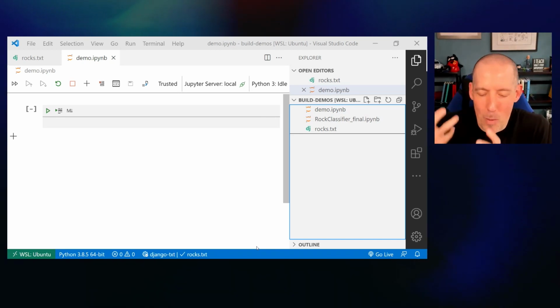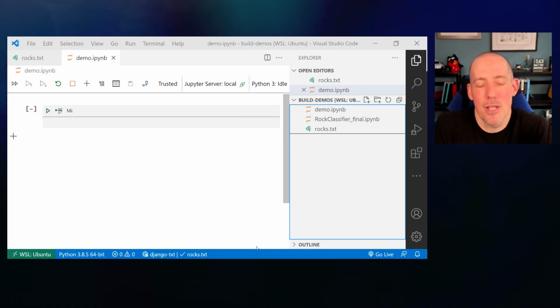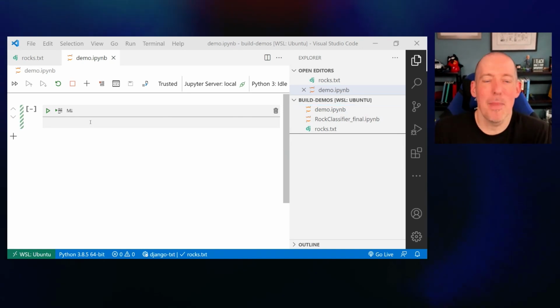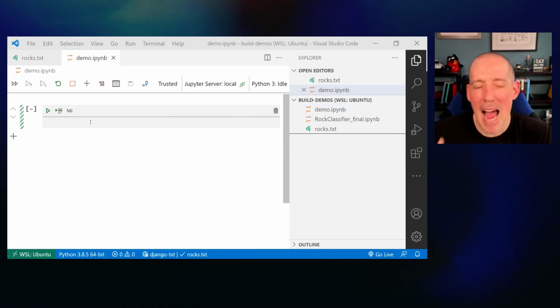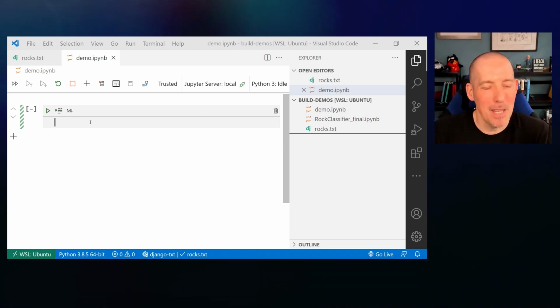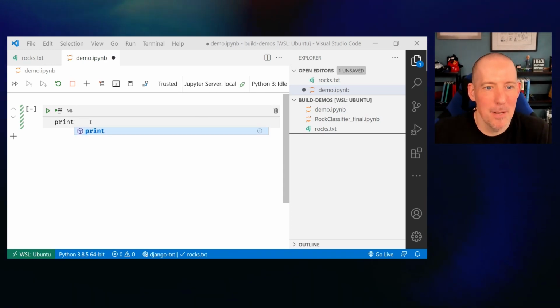Hello World is where we print out Hello World, that string, to the screen. Now, if we think about wanting to print something out to the screen, how might we print something out? Well, if you've been paying attention to my ever so subtle hints, it might be the word print.